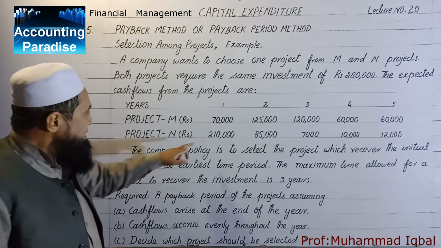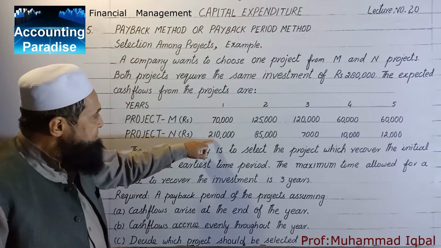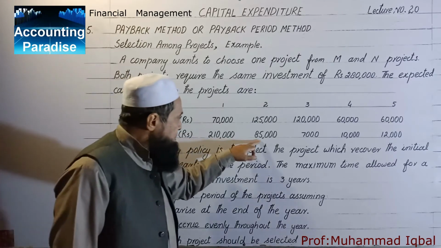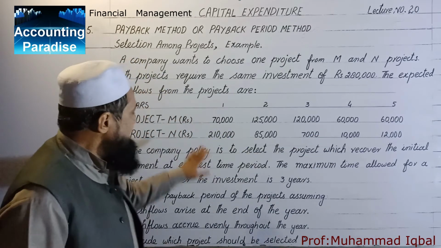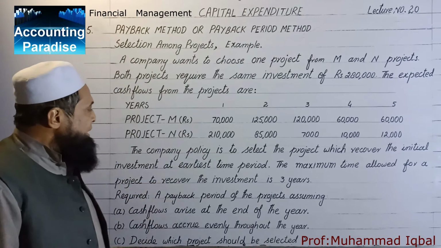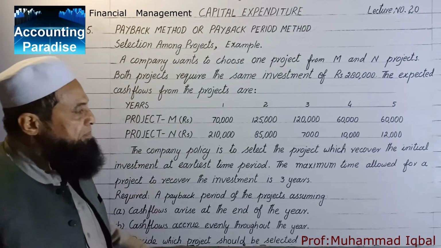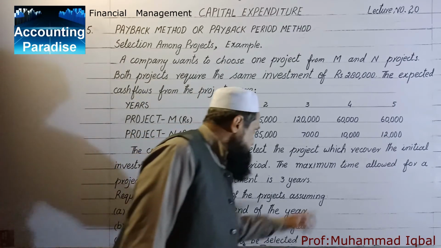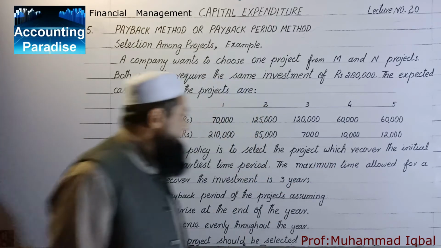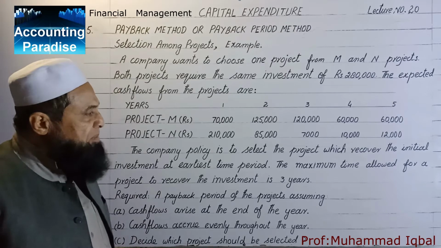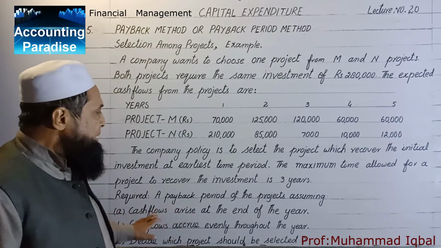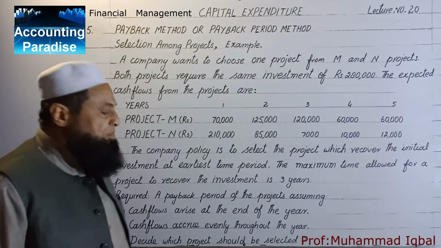Project N 2,10,000, 85,000, 7,000, 10,000 and 12,000. These are the cash flows. The company policy is to select the project which recovers the initial investment at earlier time period. The maximum time allowed by the company to recover the investment is 3 years.